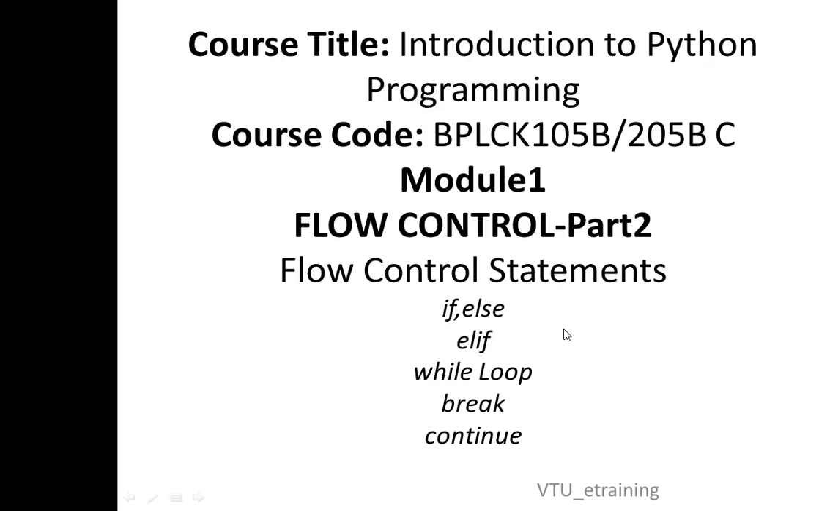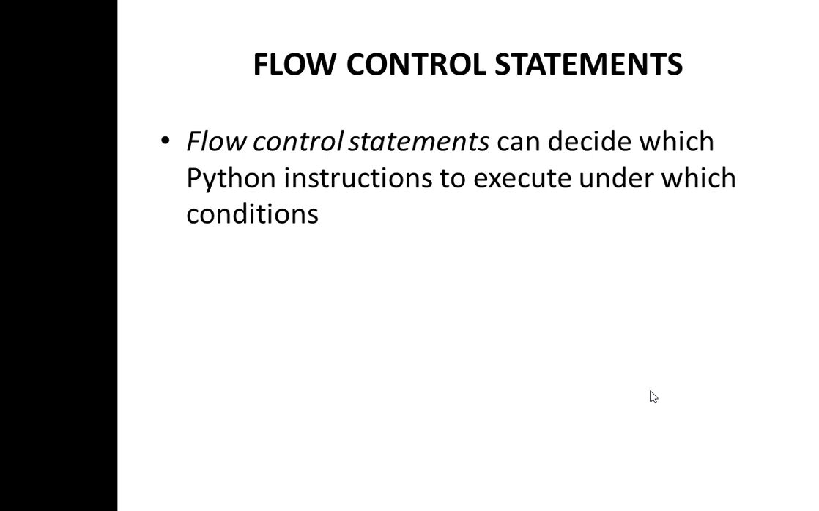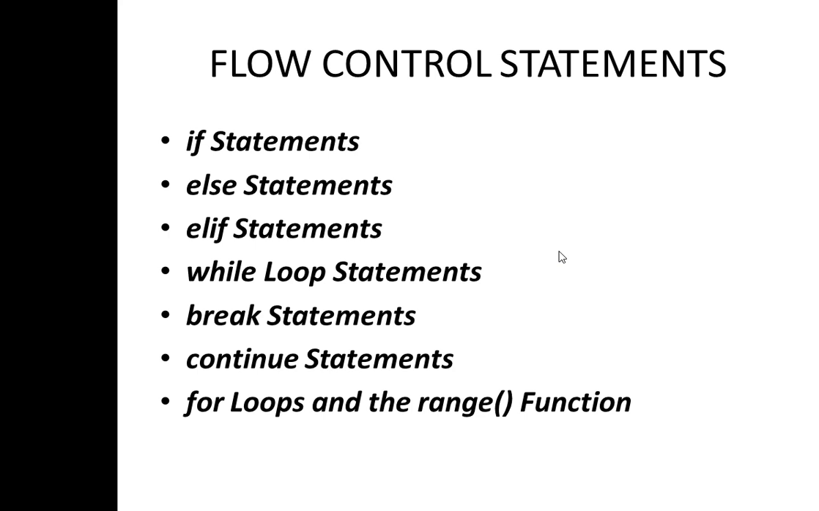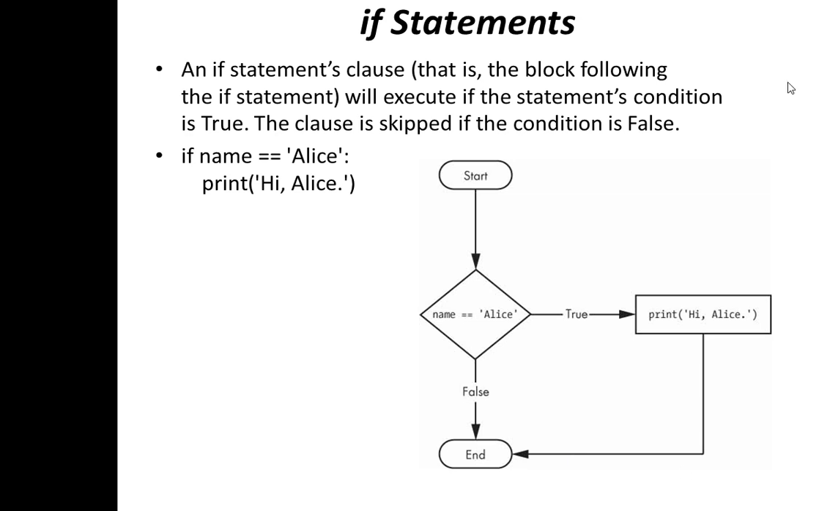In this session, we will discuss flow control statements: if, else, elif, while, break and continue. So what are flow control statements? Flow control statements help to decide which Python instruction has to be executed and under which conditions. These are the different flow control statements: if, else, elif, while, break, continue, for and range. For and range will be discussed in the next session.